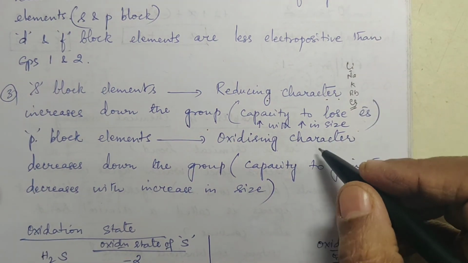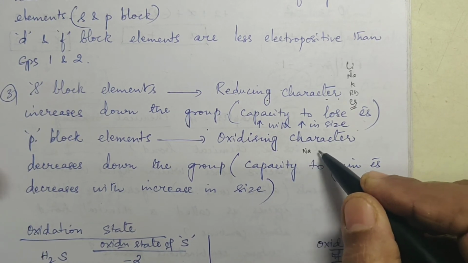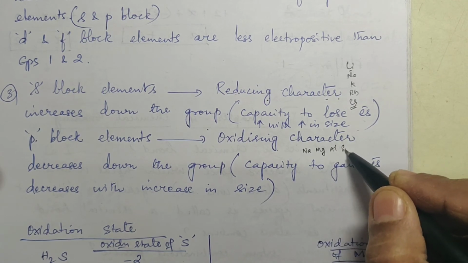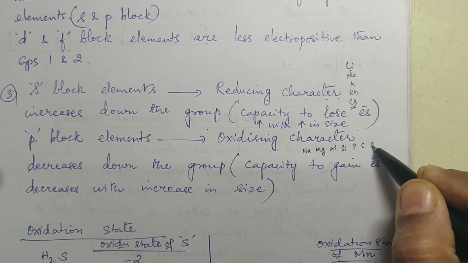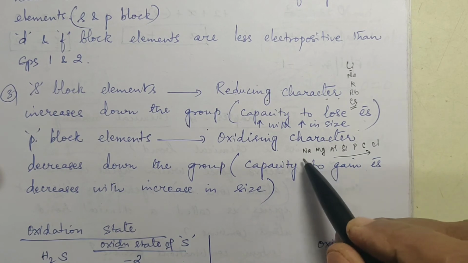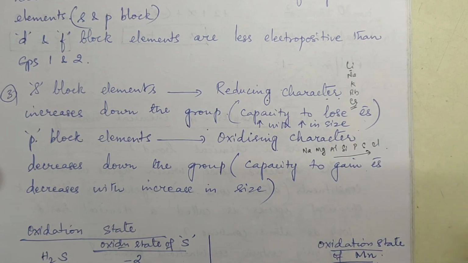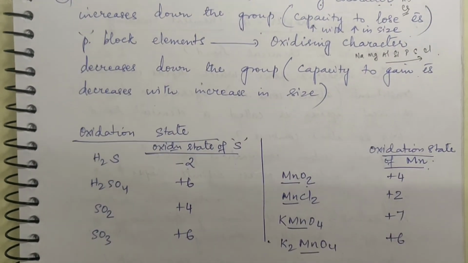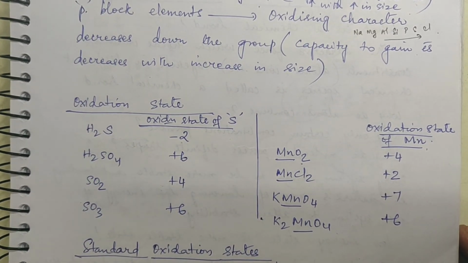Same way if you take sodium, magnesium, then aluminium, then silicon, then phosphorus, sulfur, chlorine. If you see across the period, non-metallic character is increasing, capacity to gain electron increases, so oxidizing character increases, right? Okay. Now a small note about oxidation state of different elements.